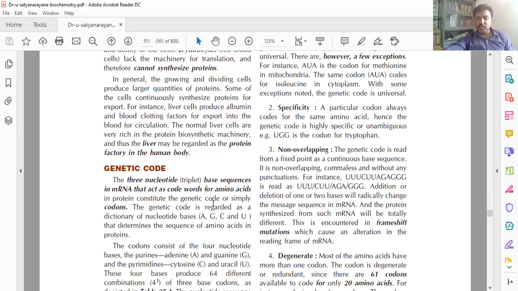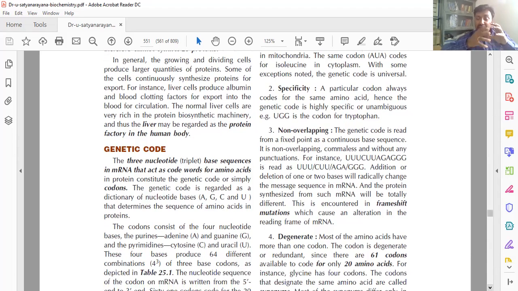These four, four cube, so 64 different combinations. Then these 64 combinations form the 20 amino acids.